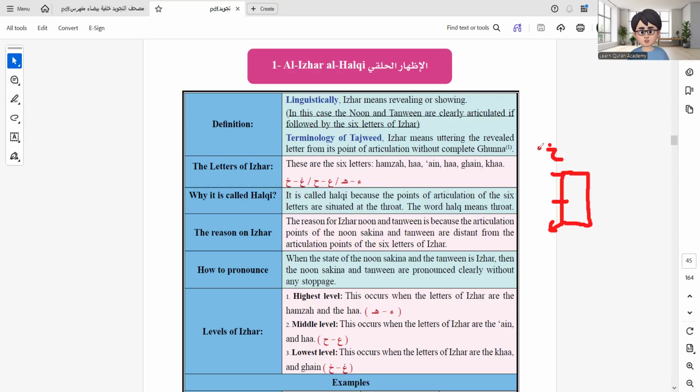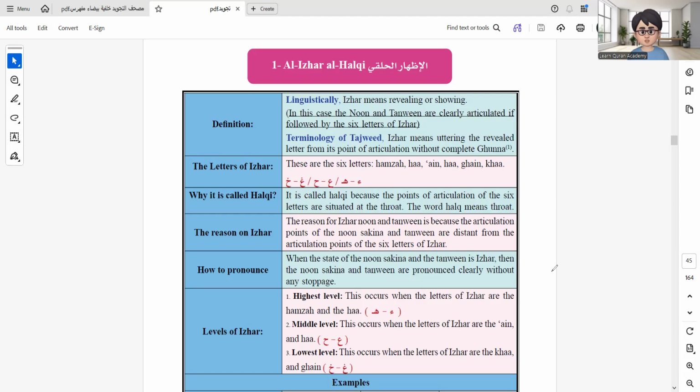So the deepest part of the throat, closest to the chest, has Hamza and Ha. These are the letters of Izhar Halqi: Hamza, Ha, Ayn, Ha, Ghain, and Kha.